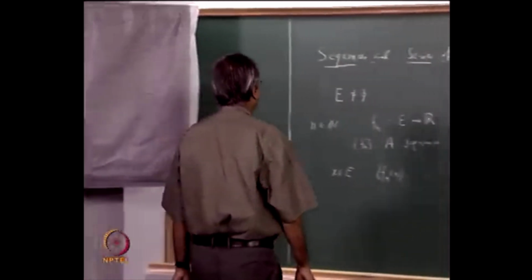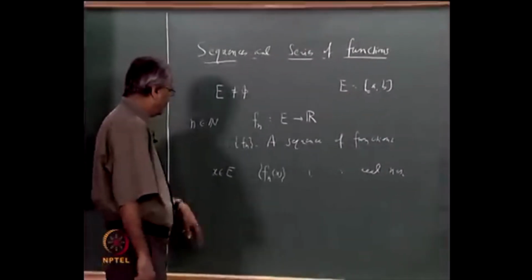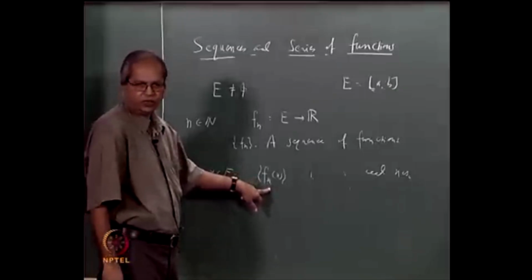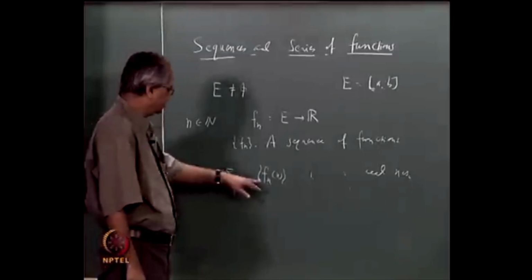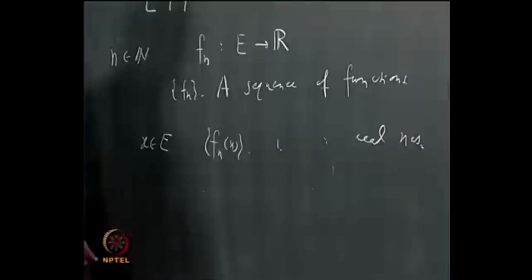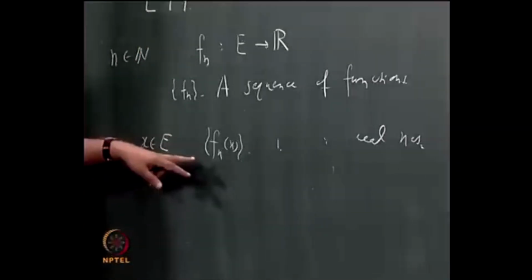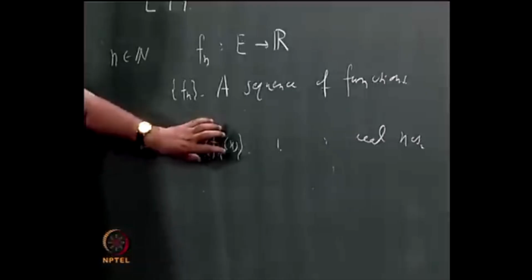Right. So now, if it so happens that for each x in E this converges, and suppose it converges to some real number, then that will define a new function from E to R, because for each x you have a new number which is the limit of this sequence.